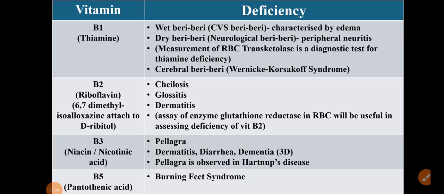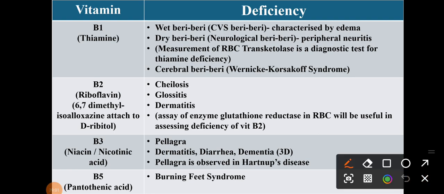In the next one, we will see the water soluble vitamins, that is the B complex. So the first one is B1, that is thiamine. So it is wet beriberi and dry beriberi, right? Wet beriberi is associated with cardiac involvement, characterized by edema, and dry beriberi is neurological, or peripheral neuritis. The measurement of RBC transketolase is the diagnostic test for thiamine deficiency. So please remember the name of this enzyme, transketolase.